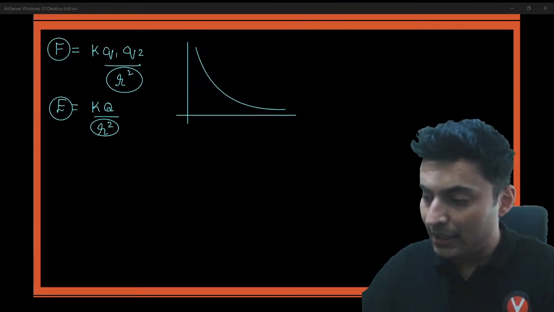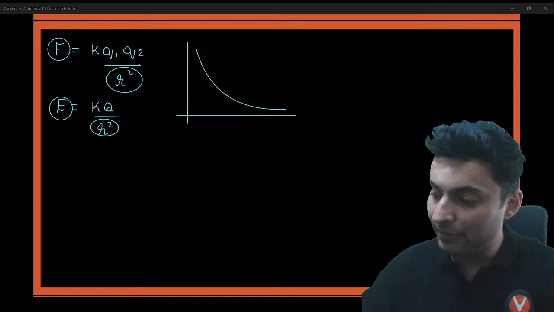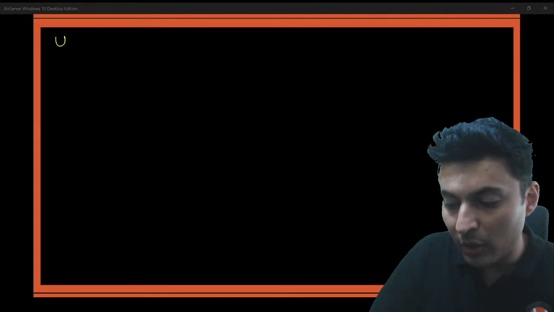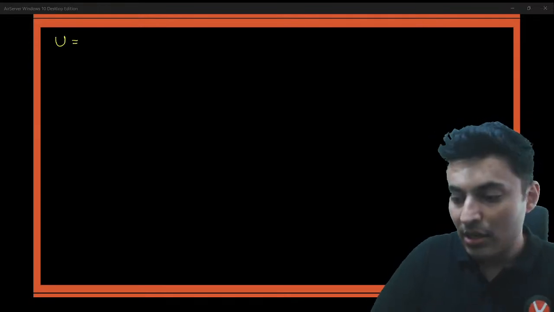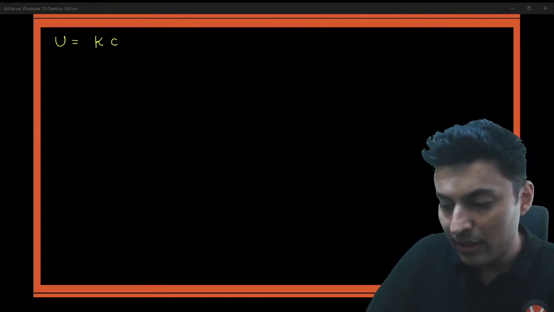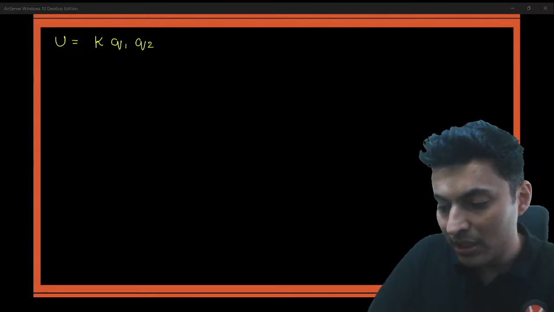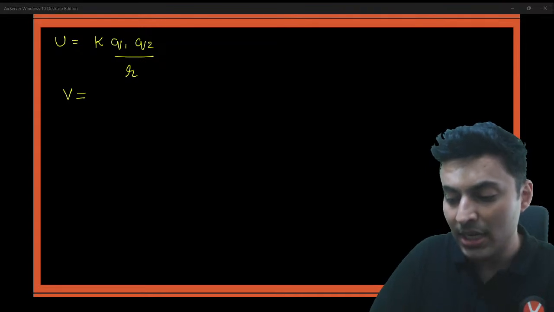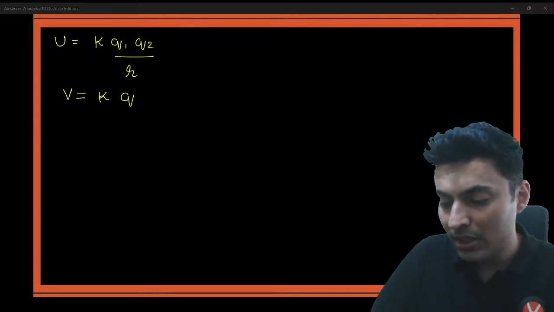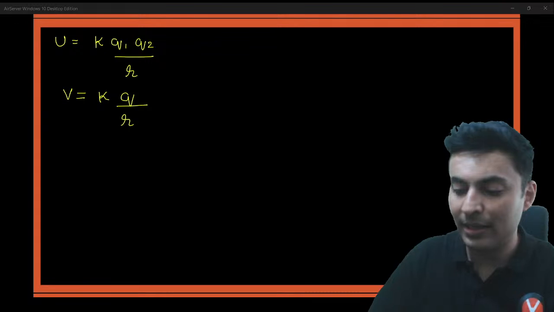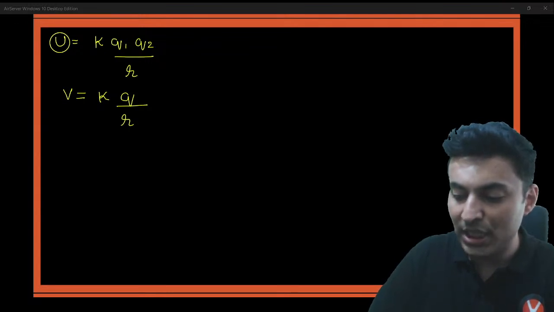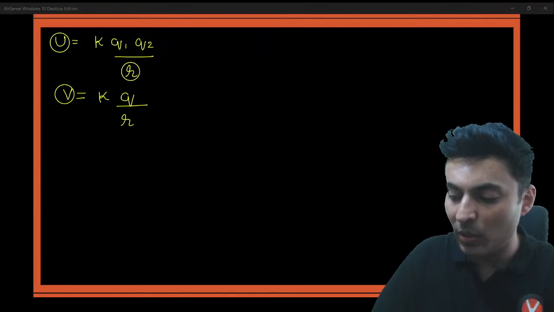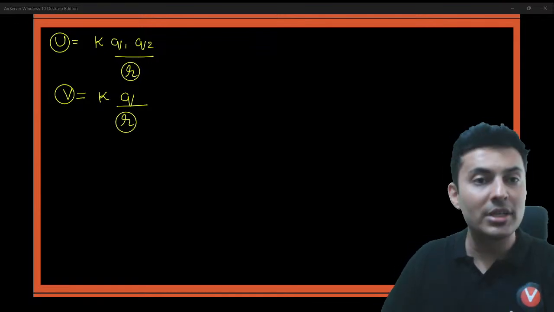Now, the next important graph is when you talk about potential energy. The formula is K Q1 Q2 divided by R. If you talk about potential, it is K Q divided by R. Again, see, potential or potential energy is inversely proportional to R.